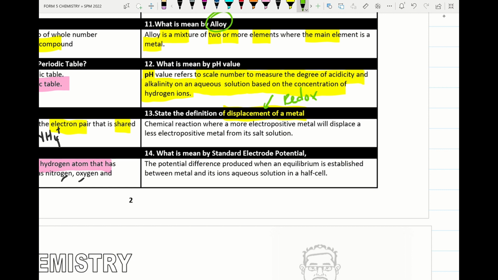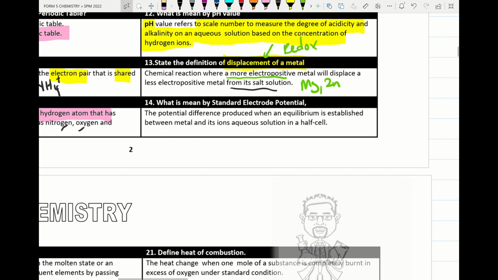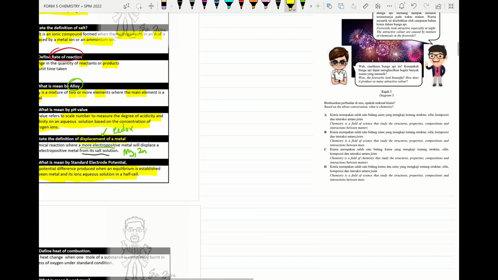Chemical reaction where more electropositive metals such as magnesium or zinc can displace less electropositive metal from its salt solution. Alright, so we move on to the next part. What is meant by standard electrode potential? Standard electrode potential is potential difference produced when an equilibrium is established between metal and its ion in aqueous solution in a half cell. Alright, we try to do few questions.